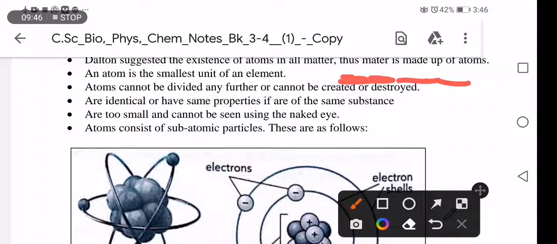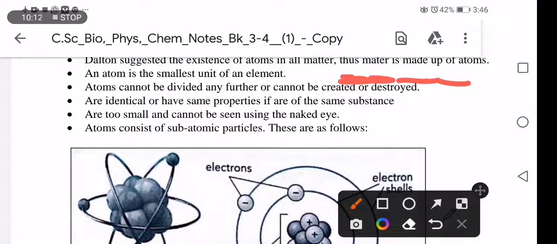If an atom is the smallest particle, it means an atom cannot be created and cannot be destroyed. And we cannot see an atom with the naked eye.